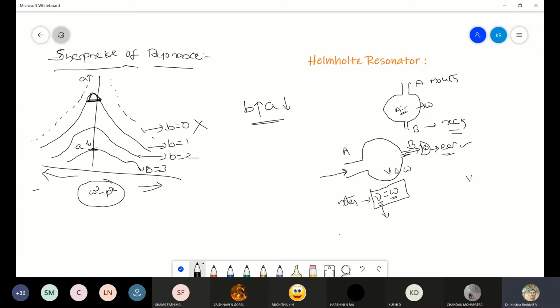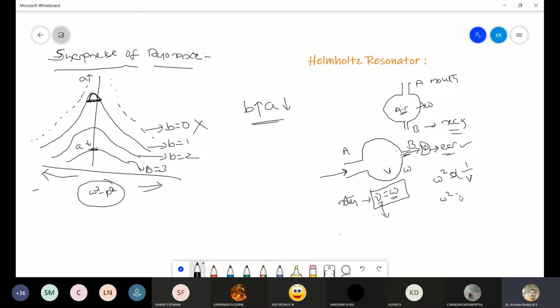It is like, if V is the volume of the resonator, then the volume of the air present inside the resonator is also equal to V. So if omega square is the natural frequency of the air, then omega square is proportional to 1 by V, where V is the volume of the resonator, and omega is the natural frequency of the sound created by the resonator.